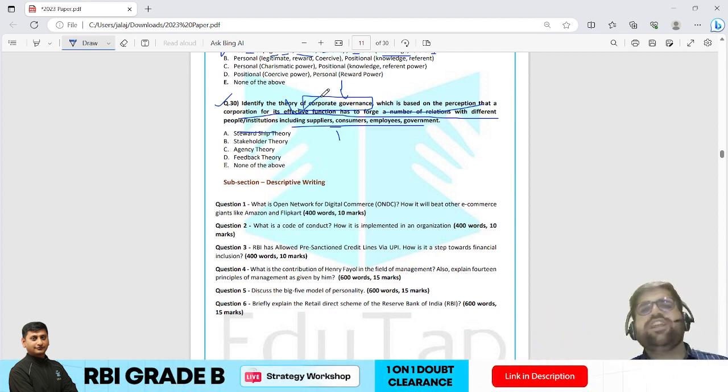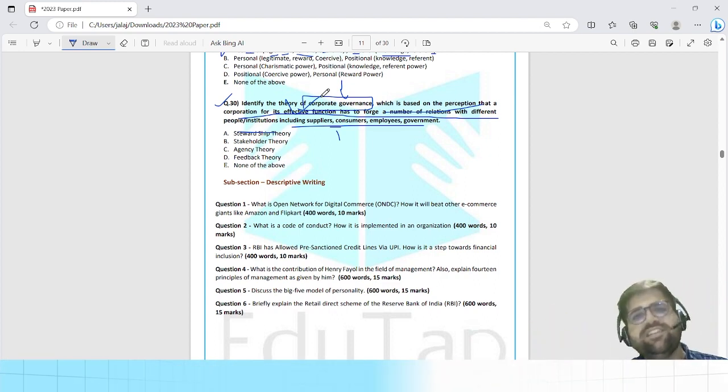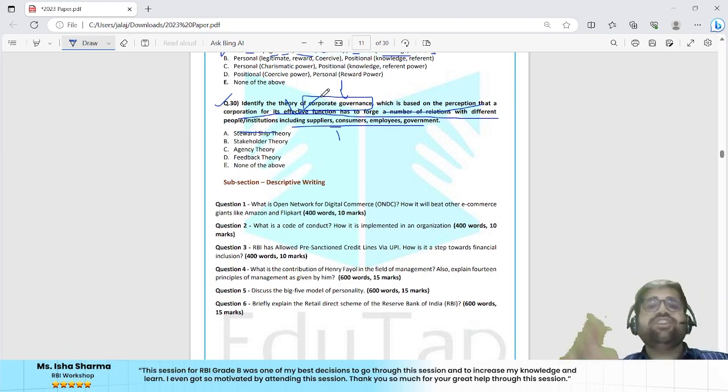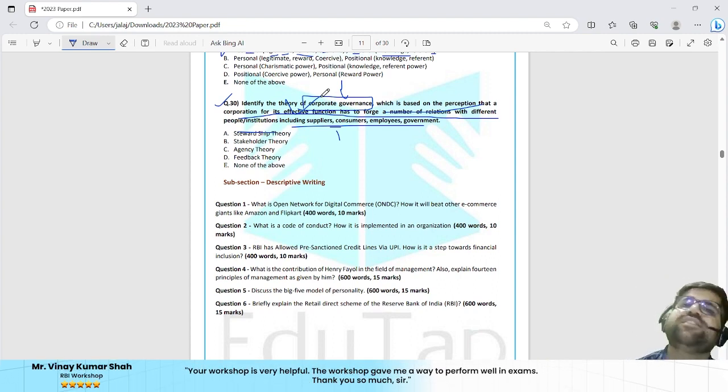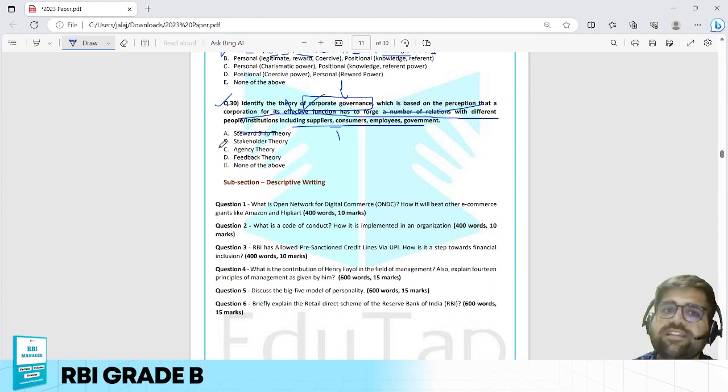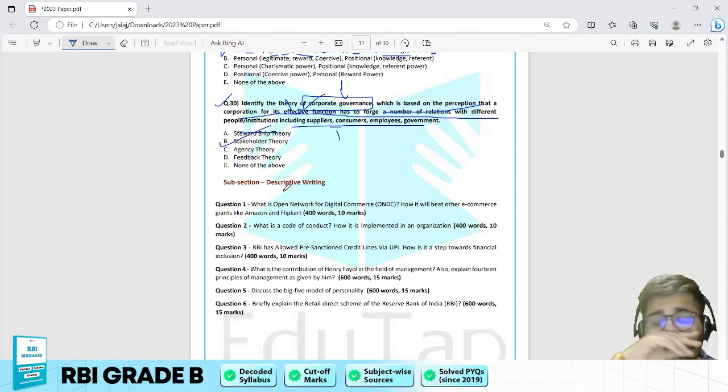If you remember, the stakeholder theory says only this, that the organization has to make certain kinds of relationships. With whom? With all the related parties, be it the government, be it the supplier, be it the consumer, be it the employees. Okay. So therefore the correct answer will be option B, that is your stakeholder theory.